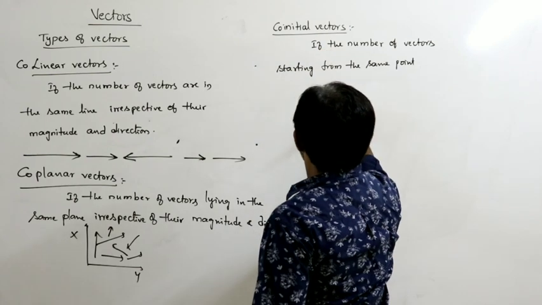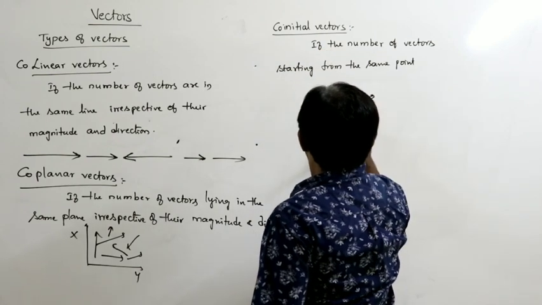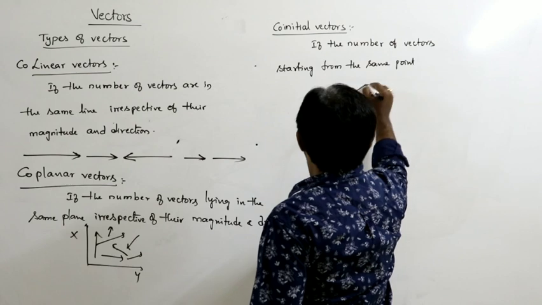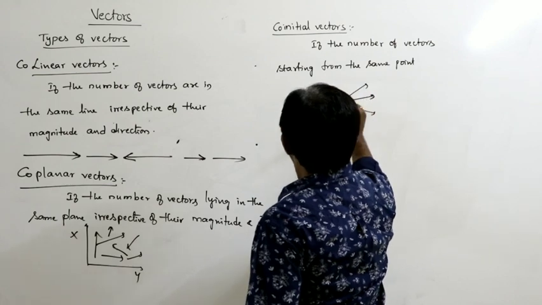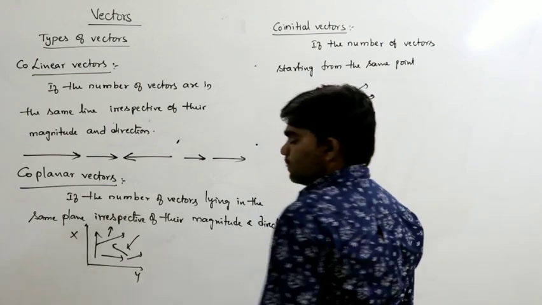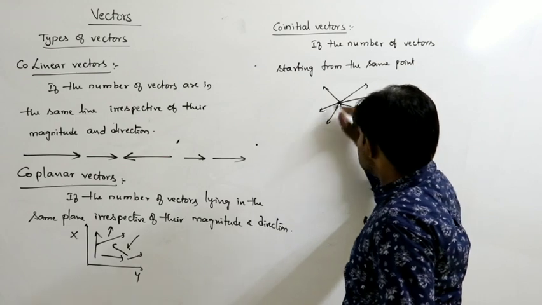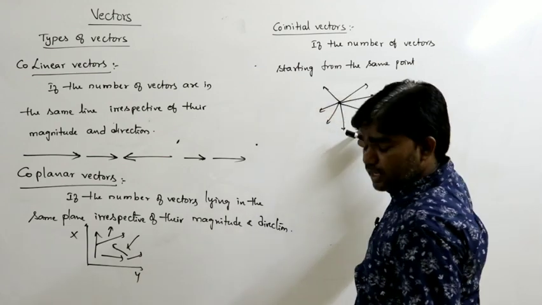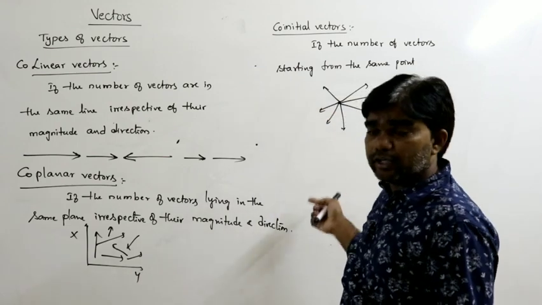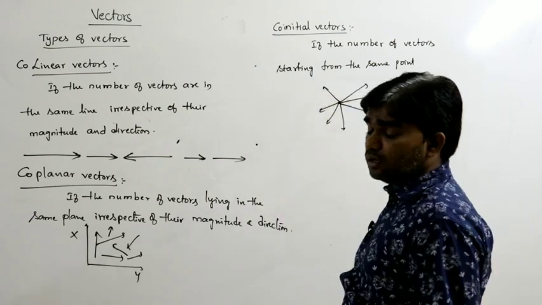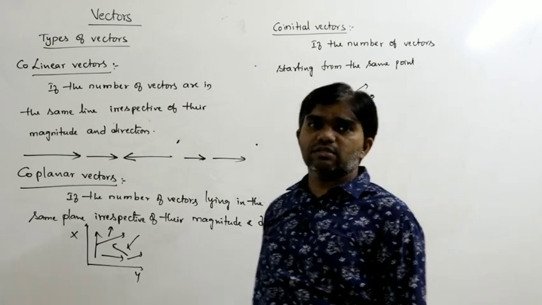Whatever the direction, for all the vectors the initial point must be the same. All the vectors must start from this point, whatever the direction and magnitude. Those vectors are called co-initial vectors.